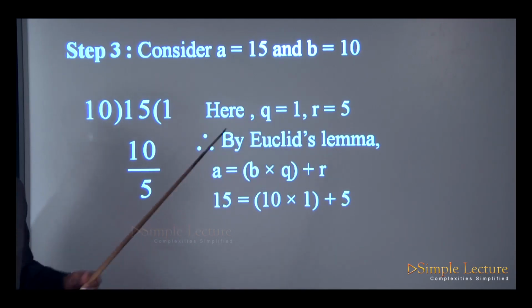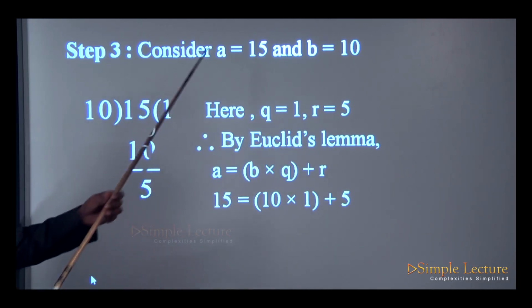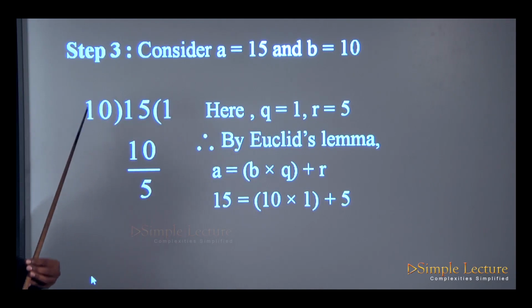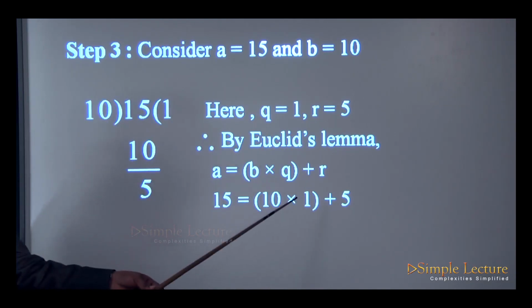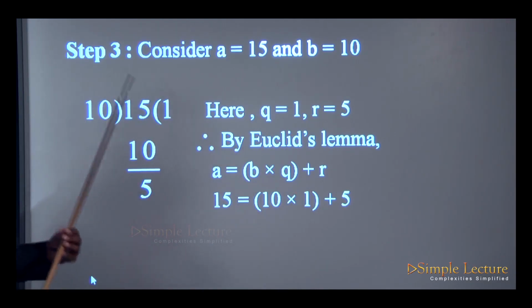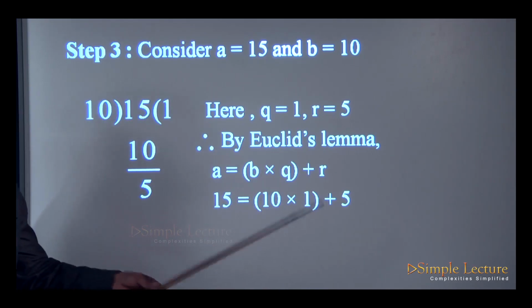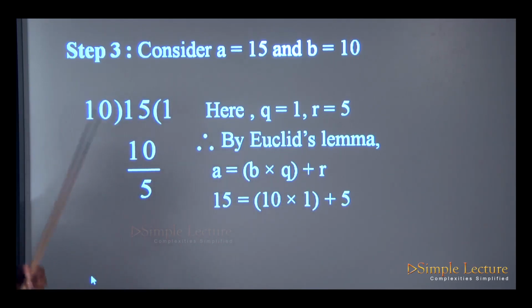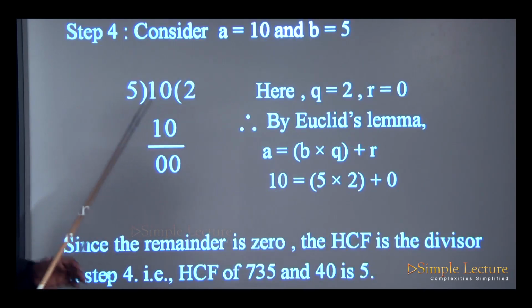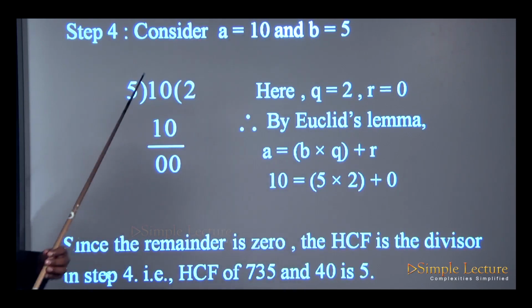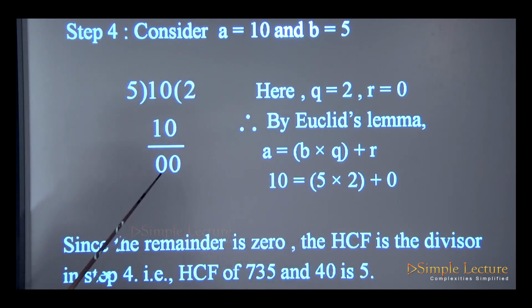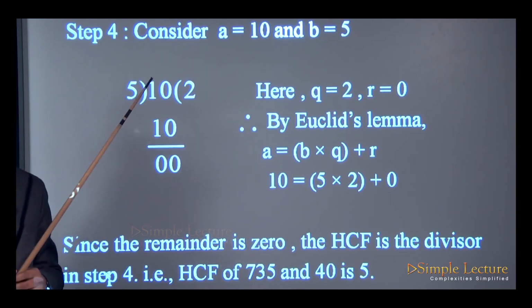Using Euclid's lemma, you can write 15 is equal to 10 into 1 plus 5. Now make 10 the dividend and 5 the divisor. So divide 10 by 5. When you divide 10 by 5, 5 twos are 10, the remainder is 0.